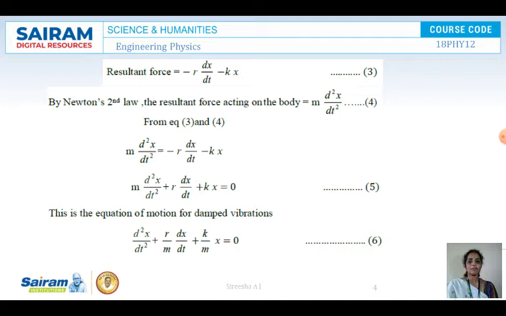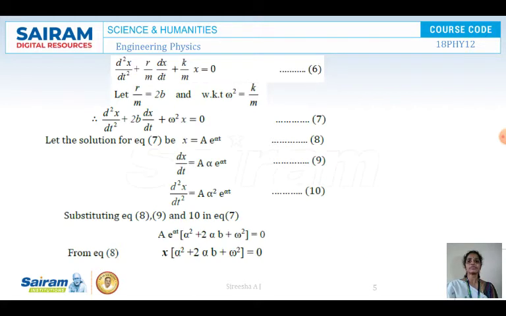As I told you, damped vibrations are nothing but vibrations where the amplitude goes on decreasing due to the resistive and the restoring forces. So rearranging equation 5, dividing throughout by m, you are getting d square x by dt square plus r by m into dx by dt plus k by m into x is equal to 0. This is equation 6. Now the same equation 6 I have written once again in this slide to understand the flow of equations.